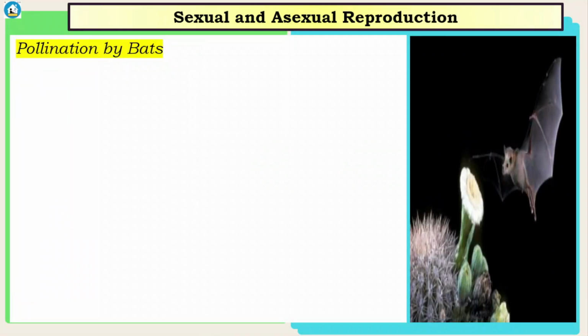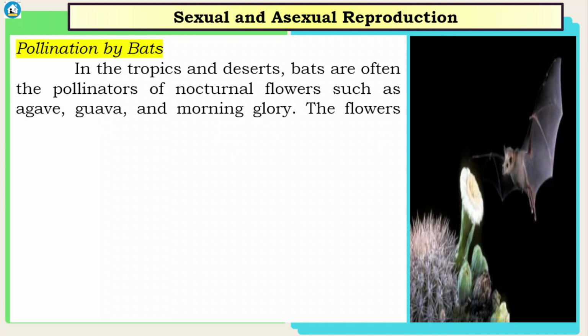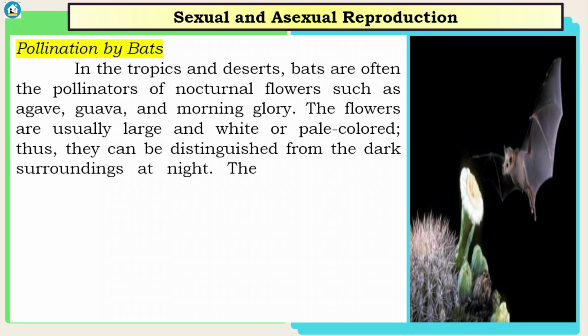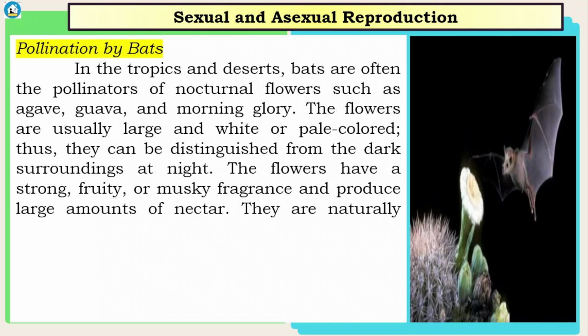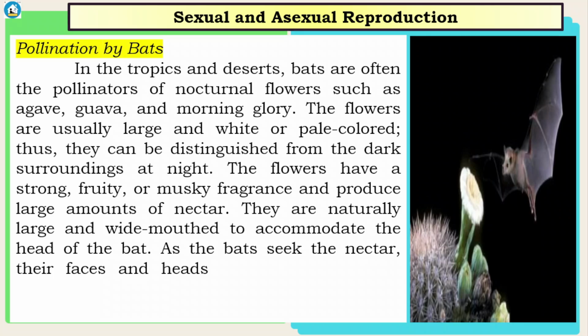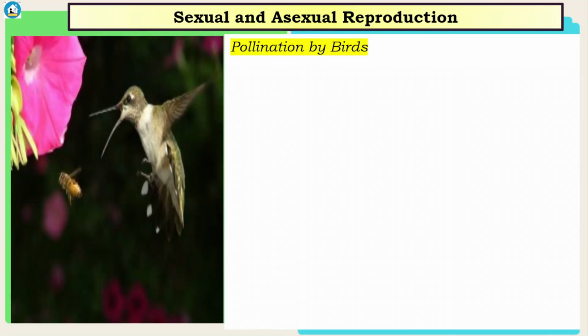So we have another method of pollination, by bats. Bats are pollinators of nocturnal flowers such as agave, guava, and morning glory. The flowers are usually large and white or pale colored, thus they can be distinguished from the dark surroundings at night. The flowers have a strong fruity or musky fragrance and produce large amounts of nectar. They are naturally large and wide-mouthed to accommodate the head of the bat. As the bat seeks the nectar, their faces and heads become covered with pollen, which is then transferred to the next flower.